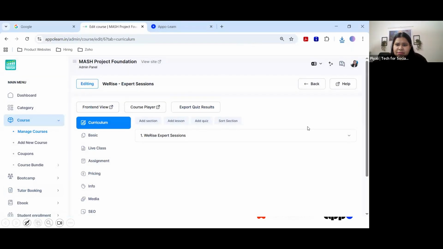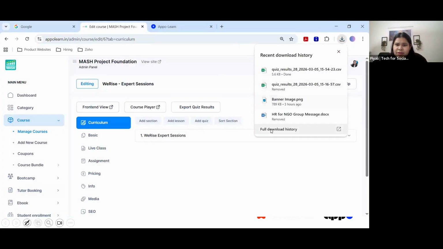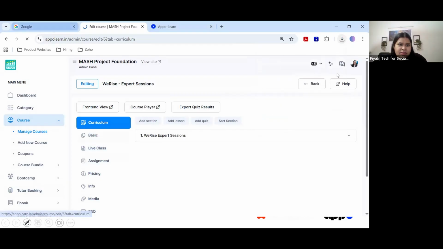Just one second. I'm just going to show the Excel. I'll first open the Excel that has got downloaded and I'll then share my screen again. Okay. Here is the Excel that got downloaded.